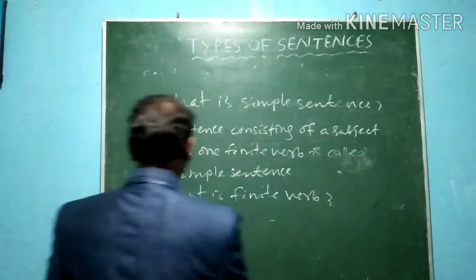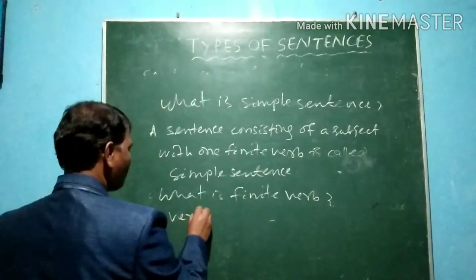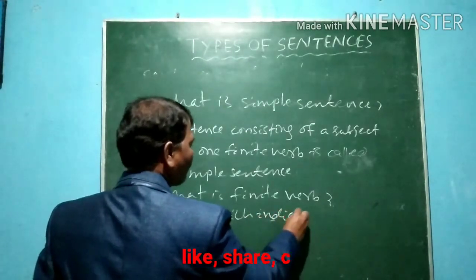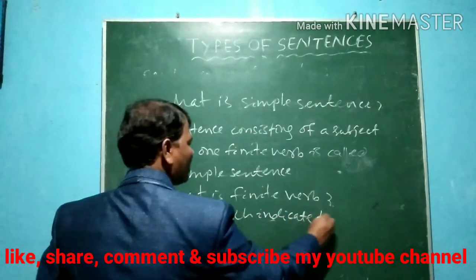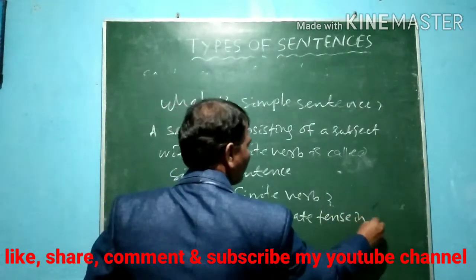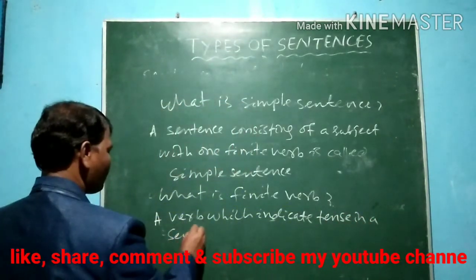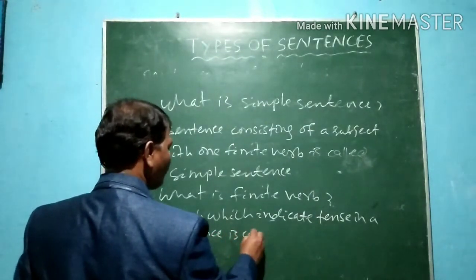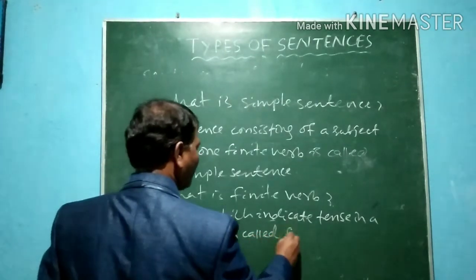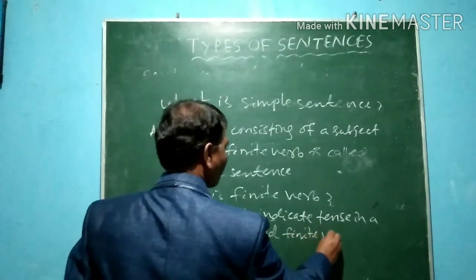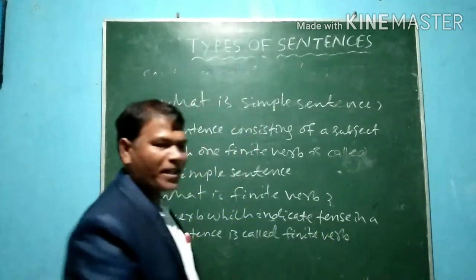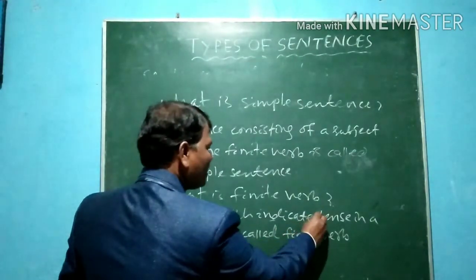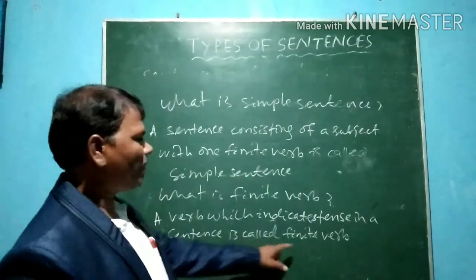You see, a verb which indicates tense in a sentence is called a finite verb. A verb which indicates tense in a sentence is called a finite verb.